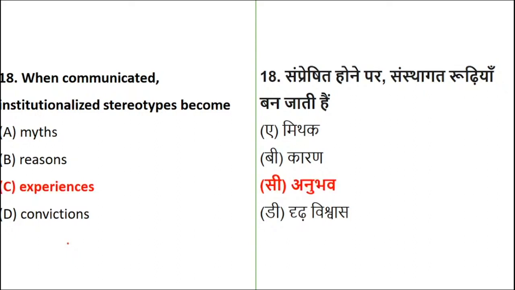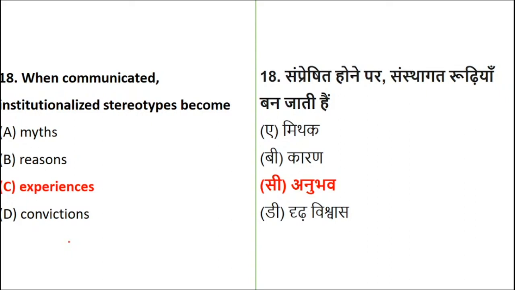See, now here also things have drastically gone wrong. First of all, when communicated, institutional stereotypes. When I say stereotypes, it means you have a fixed idea about someone. What they're trying to tell is that when you're communicating, on what basis do you have an idea about that particular person or event?